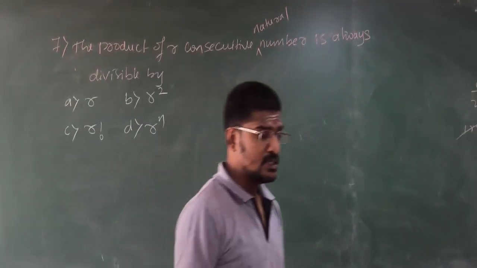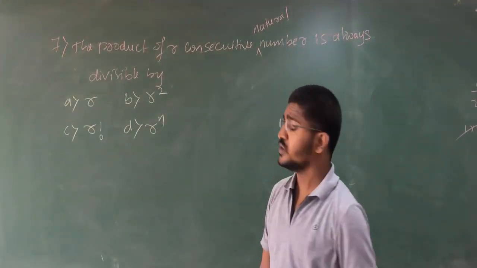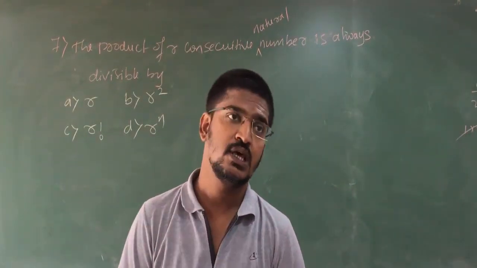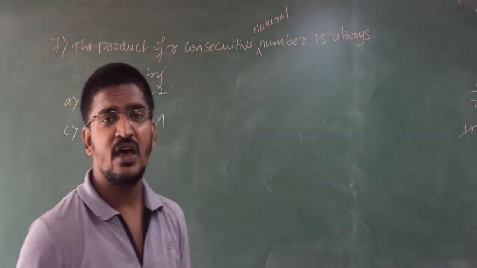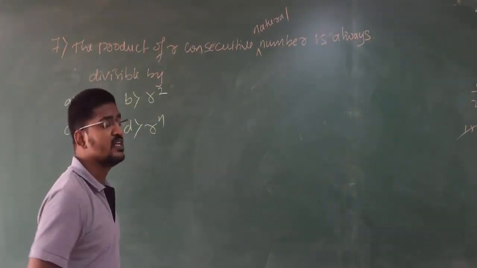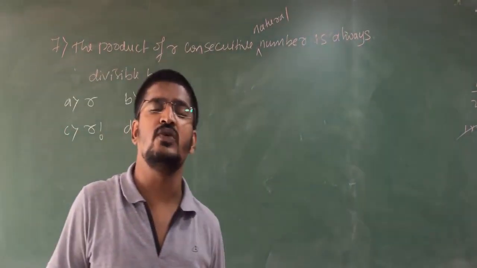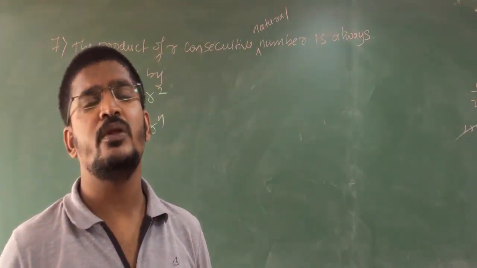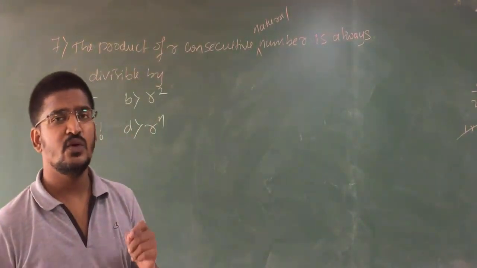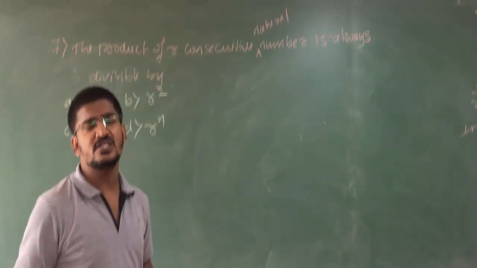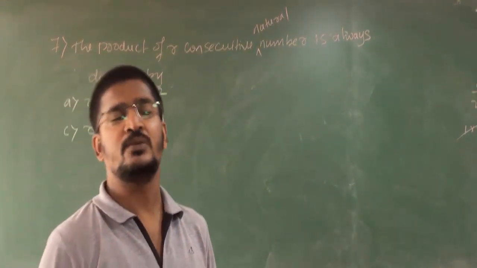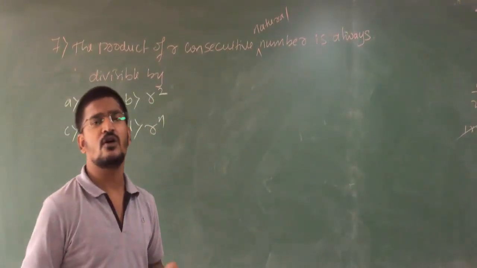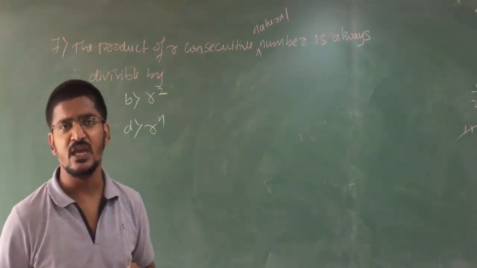Okay students, see the 7th question. This is one of the questions of your IIT exams. From looking, it will be very simple. Only one line of problem, it will be very simple. This type of problems will be very tricky problems, students. So please, you have to concentrate on this type of problems, because you get overconfidence by seeing this type of problems. But don't get that type of overconfidence, because they will be very tricky problems.